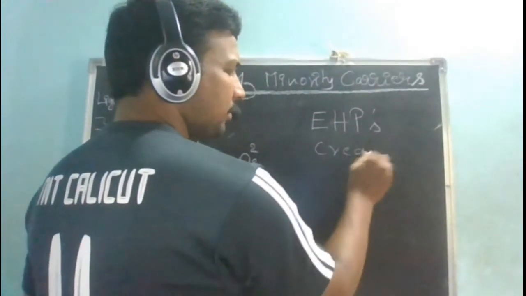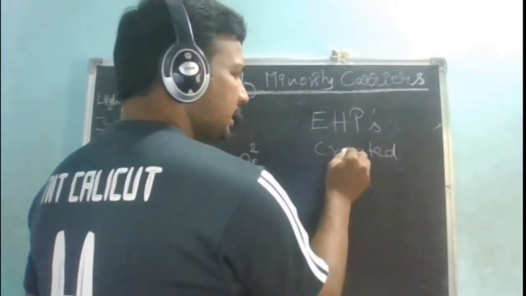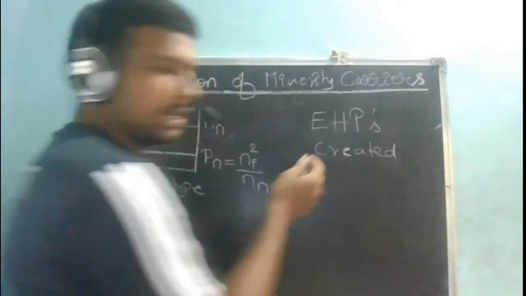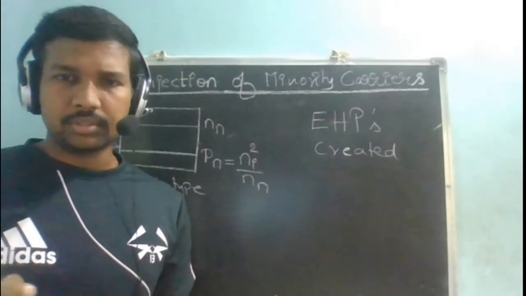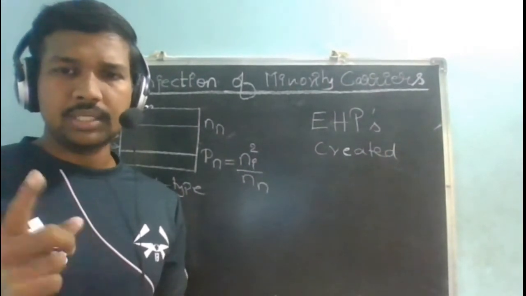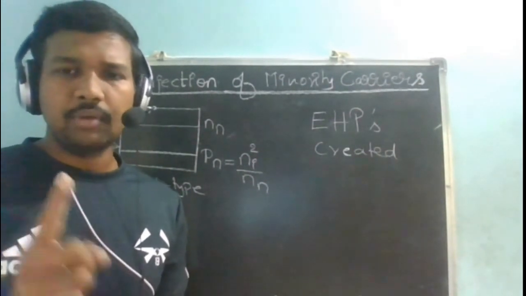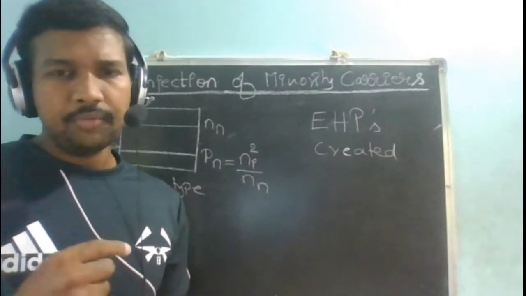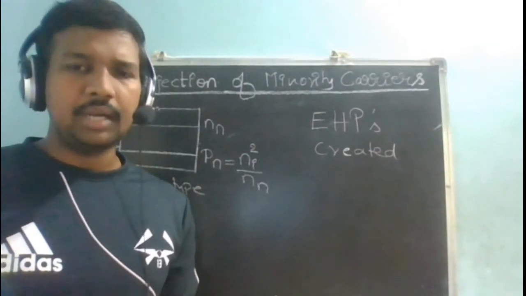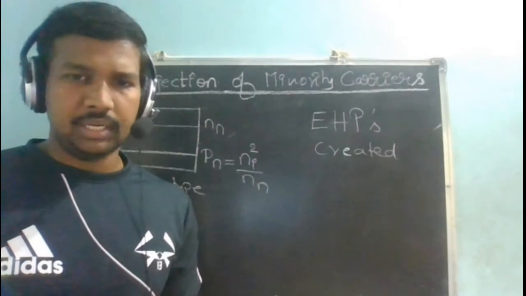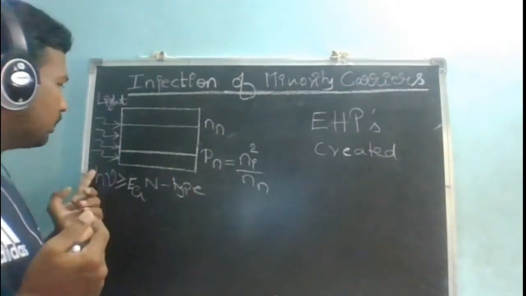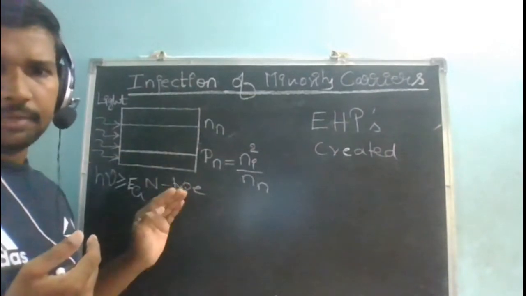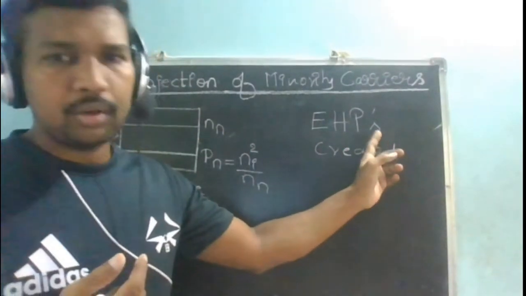Yes or no? We have already learned this. Each photon is going to break only one covalent bond. Long back we wrote in our notebooks that one photon is responsible for breaking only one covalent bond. If I have 100 photons, 100 electron hole pairs are generated. So the light is able to create electron hole pairs.